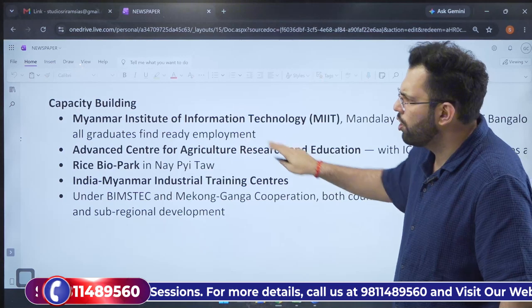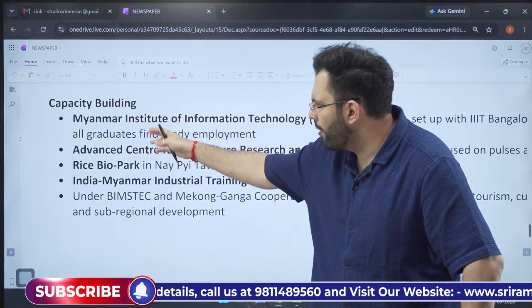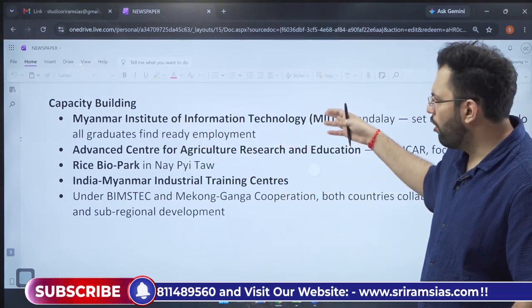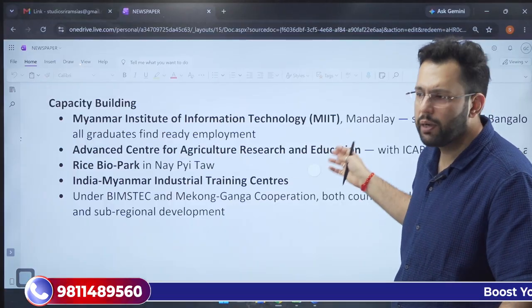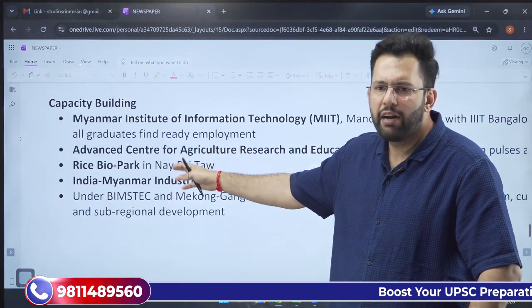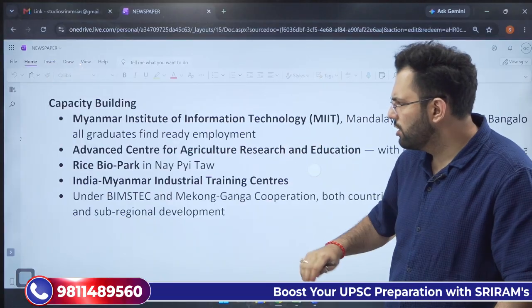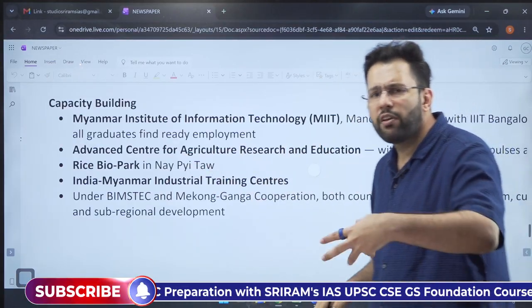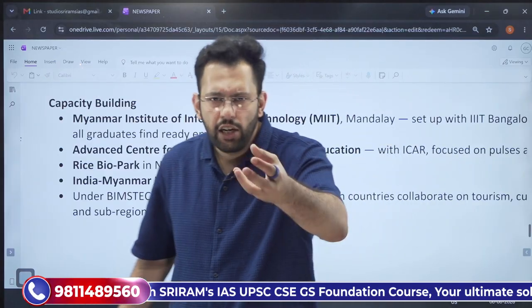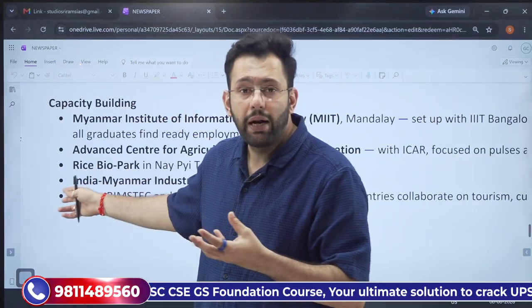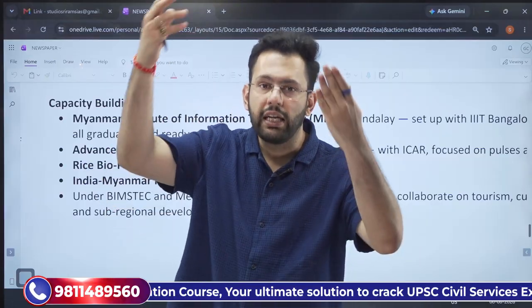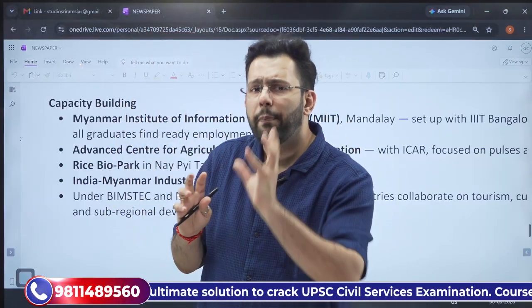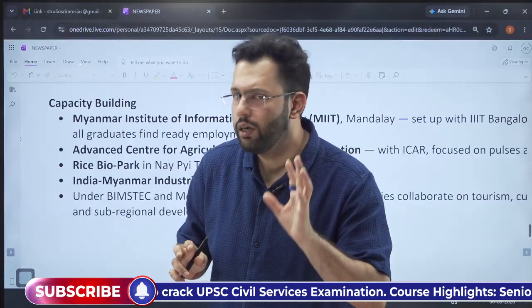And then we have also contributed to capacity building. We have developed the Myanmar Institute of Information Technology in collaboration with IIIT Bangalore. We have developed their Advanced Center for Agriculture Research and their Rice Biopark. We also have developed training centers, and we have given scholarships to Myanmari students studying in India, for which Prime Minister Modi has recently announced that it will be further increased. So this is India's capacity development with respect to Myanmar.